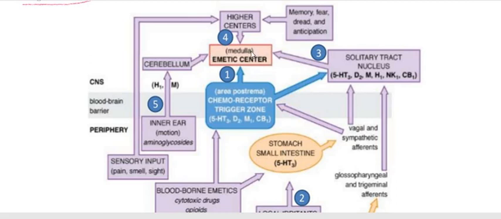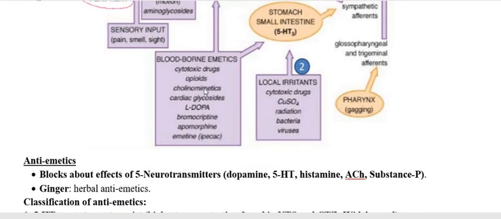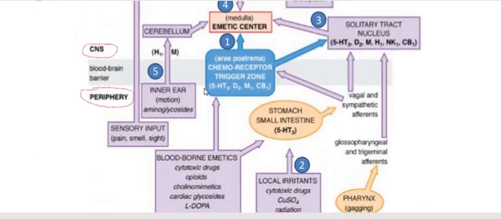Usually these pathways of emesis are present both peripherally and centrally, so in the central nervous system as well as the peripheral nervous system. Now we have to go through the different pathways of emesis.